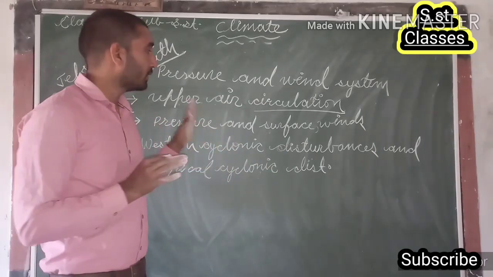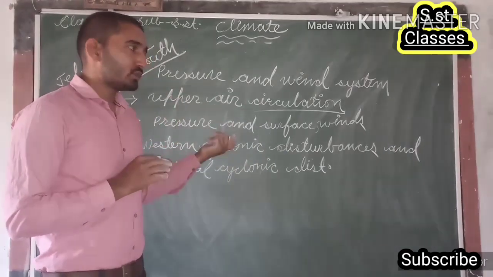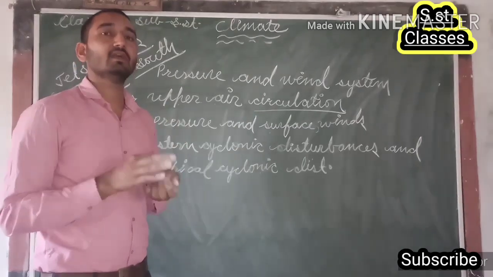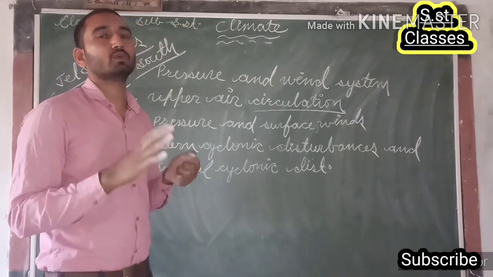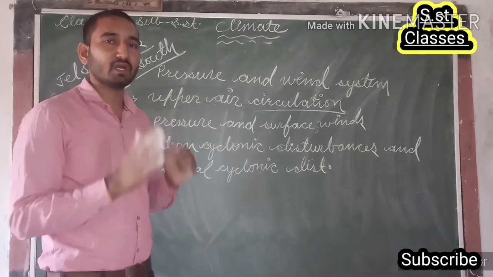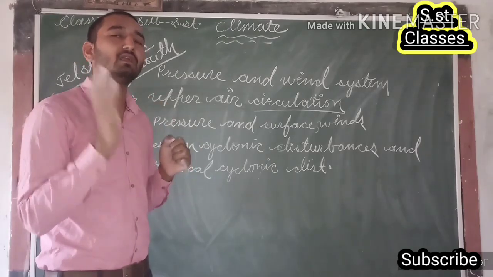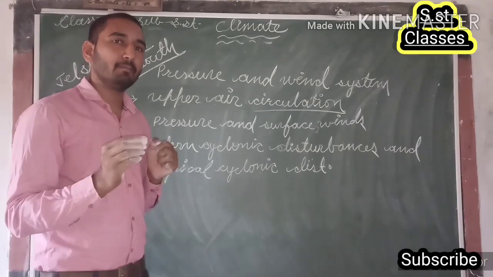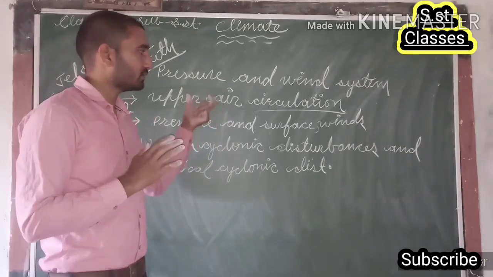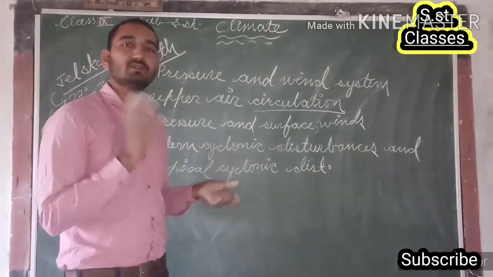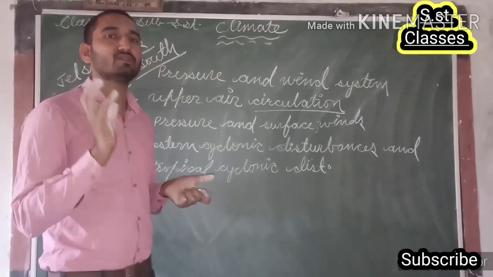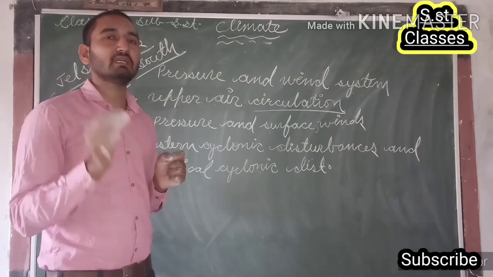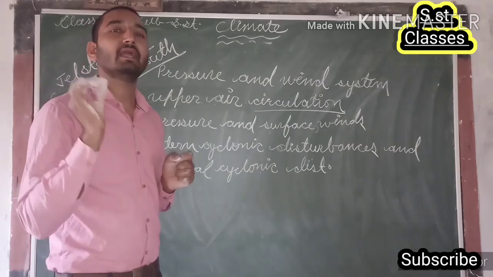Is that clear? And all these winds flow from land, means they are flowing throughout the land, so they are completely dry. They do not have any kind of moisture with them. So if we look at this pressure and surface wind situation, then India should be a dry land, but it is not like that, and that is because of the unique climatic condition of India.